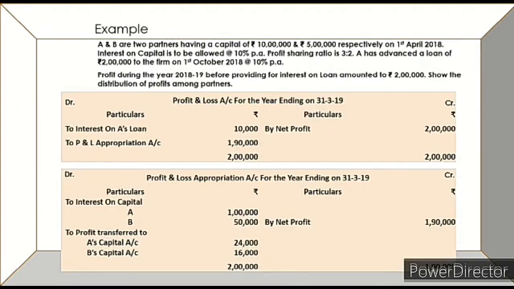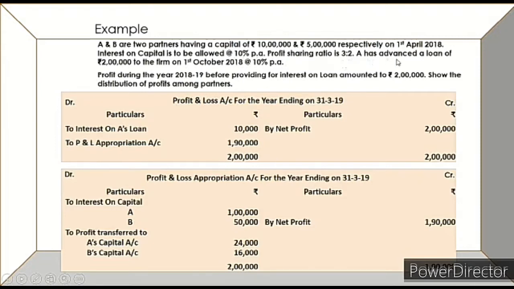First example. A and B are two partners having capital of rupees 10 lakh and rupees 5 lakh respectively on 1st April 2018. Interest on capital is allowed at the rate of 10% per annum and profit sharing ratio is 3:2.